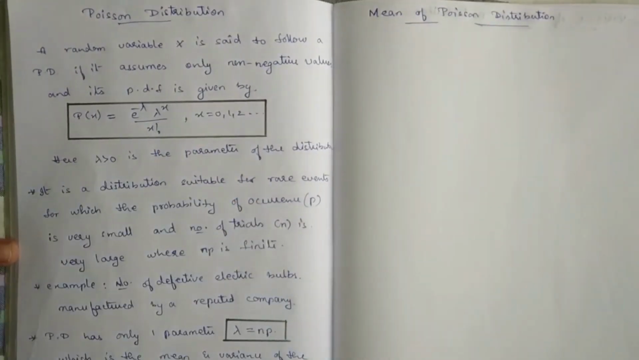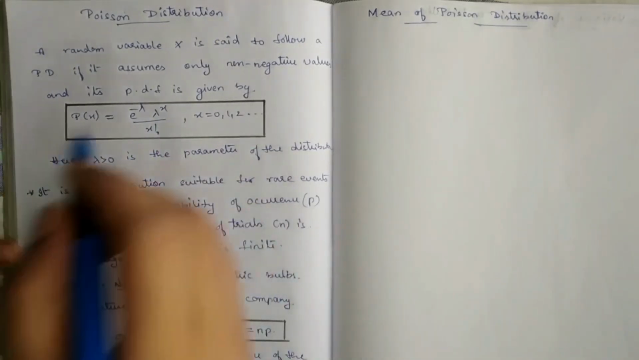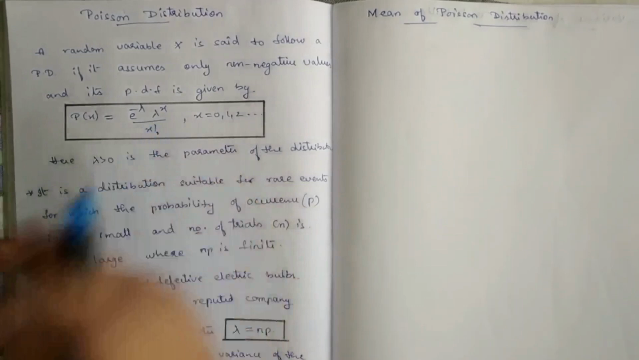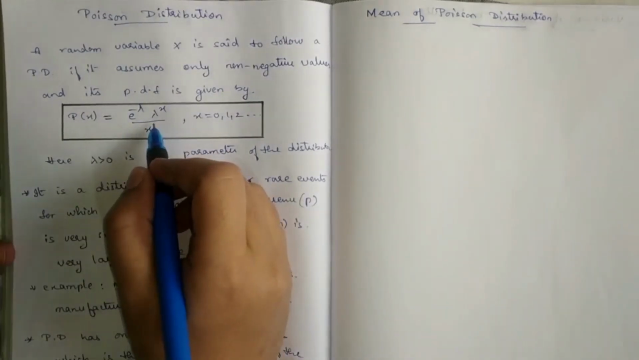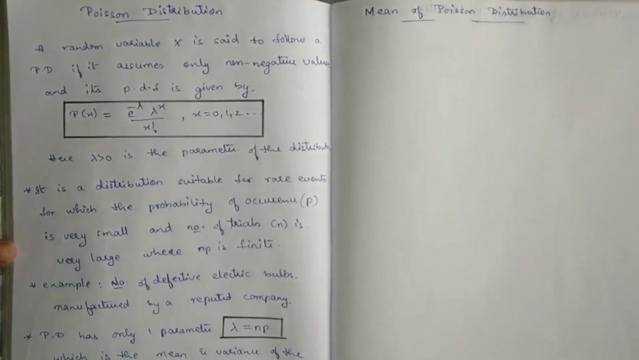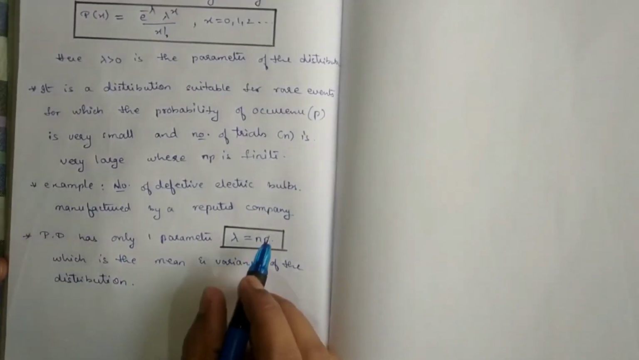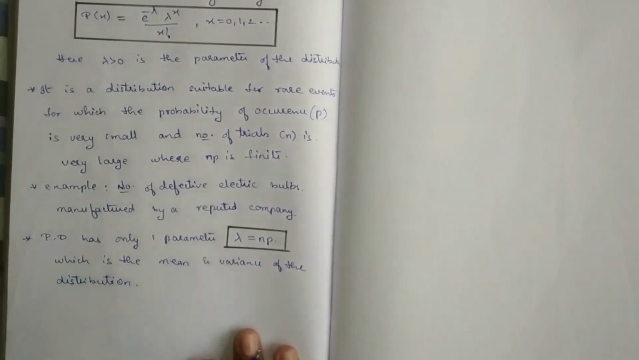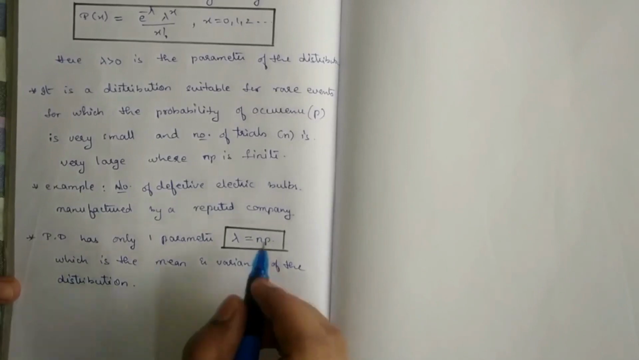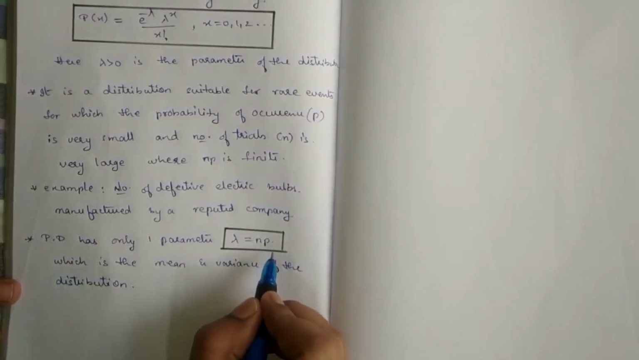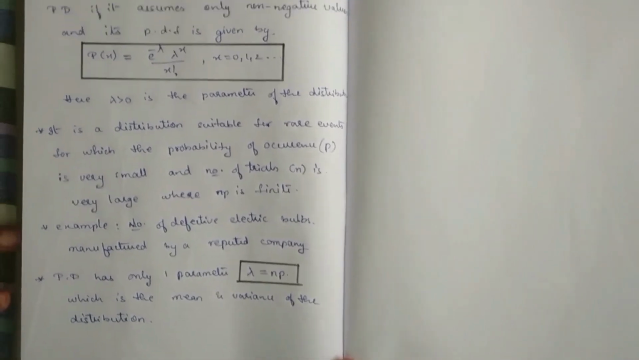So this is the probability density function for Poisson distribution, where lambda is the mean of the distribution. Lambda is also the variance. The formula for lambda is lambda is equal to NP, where N is the number of trials. Number of trials means the number of times that we are conducting the experiment, and P is the probability of getting success.